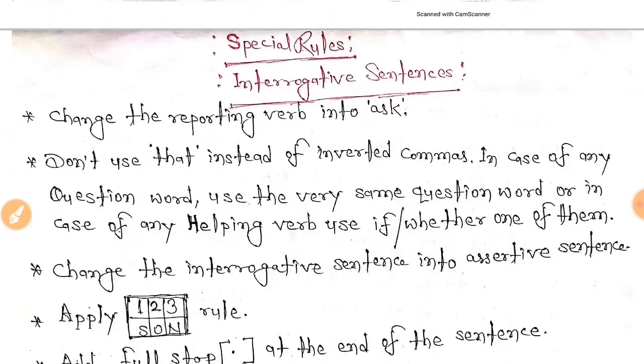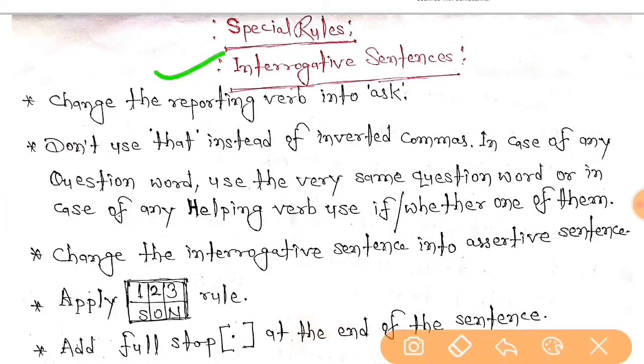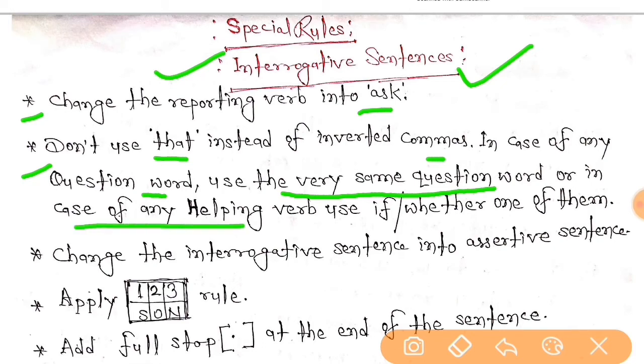Right? Okay, now some special rules we have here. In the special rules, we understand how to change interrogative sentences, exclamatory sentences, and imperative sentences into indirect speech. So first, interrogative sentences into indirect speech. Some rules: change the reporting verb into "ask." Don't use "that" instead of inverted commas. In case of any question word, use the very same question word, or in case of any helping verb, use "if" or "whether," one of them.